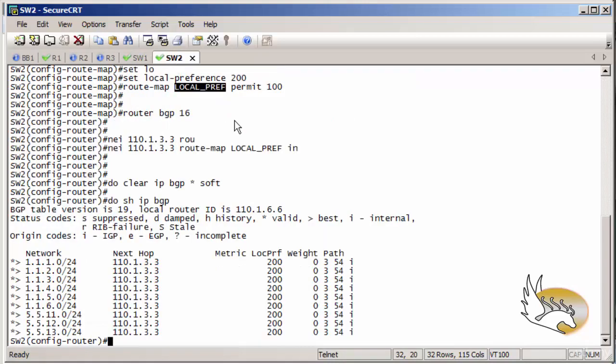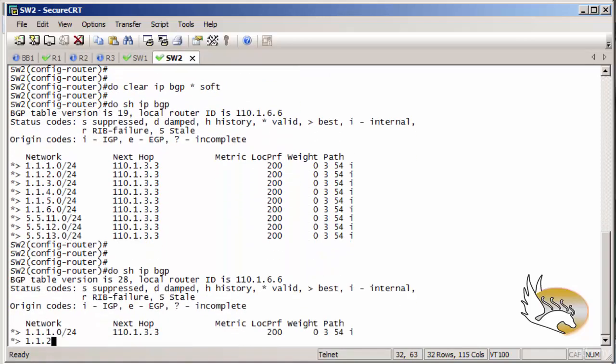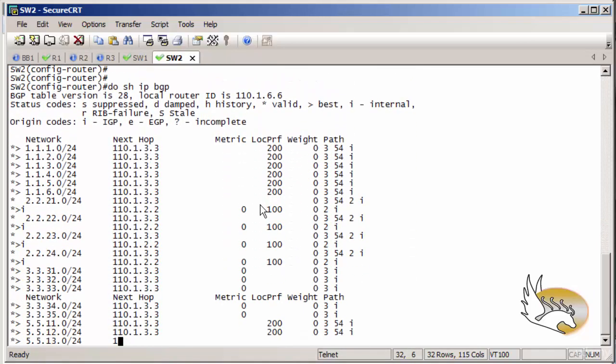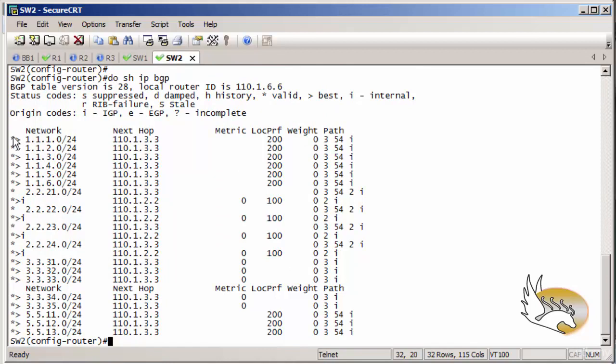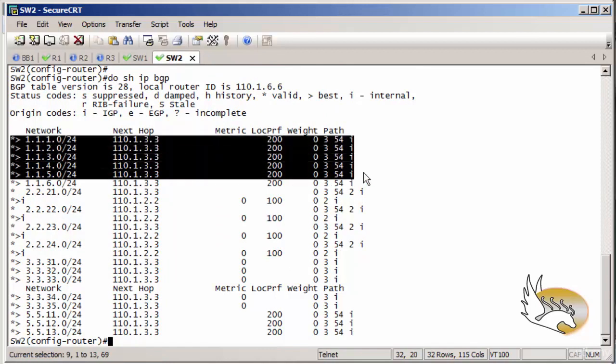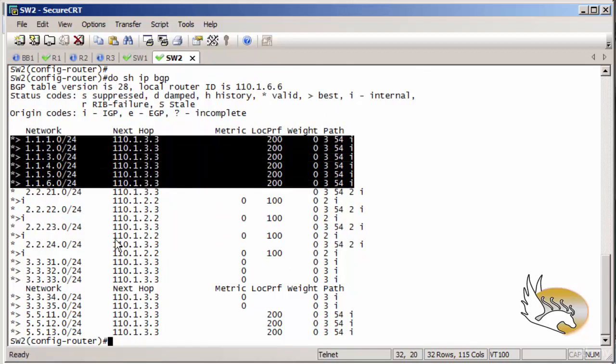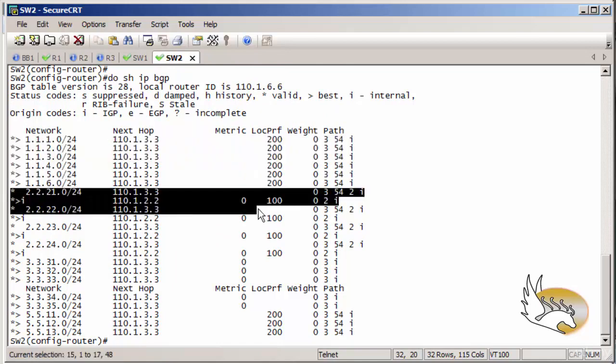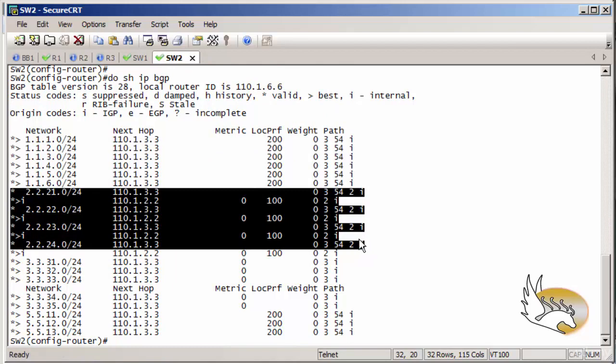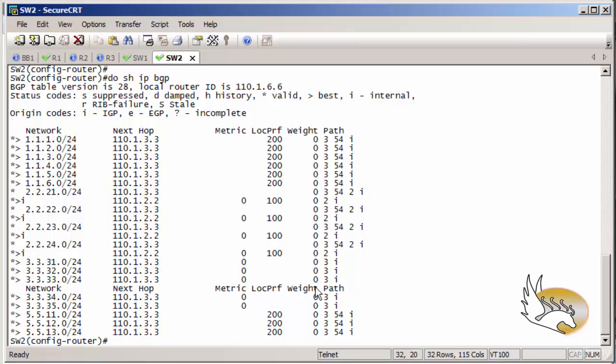If I go to router 2 and check the BGP table again here, you can see the same thing. I prefer router 3 to reach the loopback interfaces of that router, and to reach router 2 I have 2 different paths. This is because I have selected an IP as-path access list. Now in the next section I want to talk about other topics.